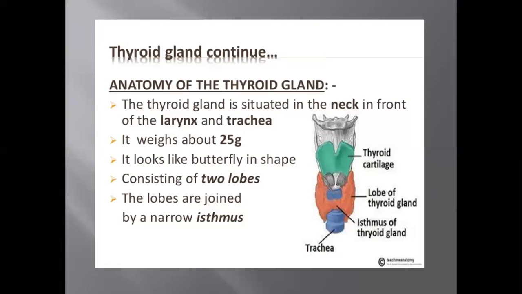If you are eating a good portion of iodine, like taking salt-rich food, it means you are getting the iodine. That iodine helps your thyroid glands to produce thyroxine. So thyroxine is a hormone which is produced by these glands.